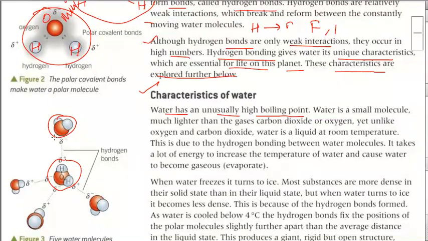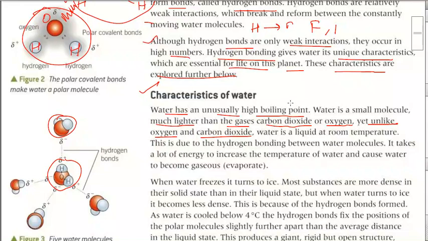Water is a small molecule, much lighter than gases like carbon dioxide or oxygen. The atomic mass of carbon dioxide is 44, but in the case of water it is 18.